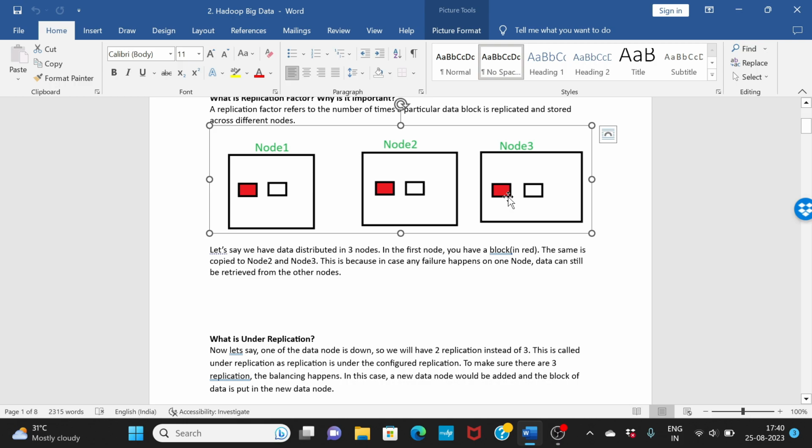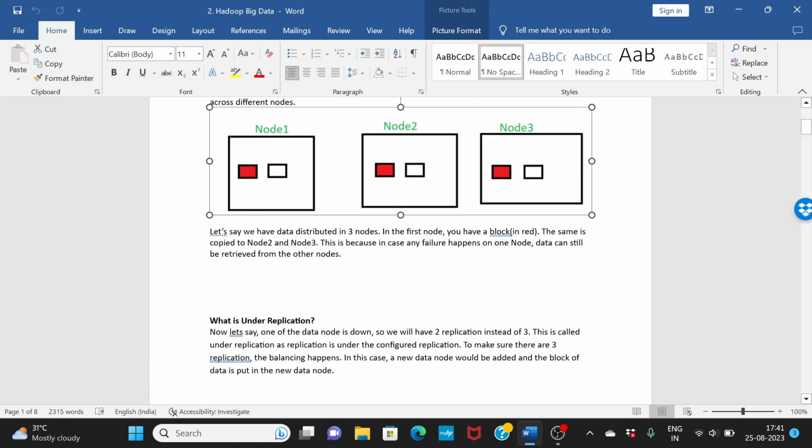That is what is called under replication, which means you started at a higher value, but now you are at a value below that. To make sure this is balanced, a new node will emerge. Let's say you have node 2 and node 3. Node 1 is down now, so the replication factor is 2 instead of 3. To balance this, a new node will come here, node 4. Then you will have replication factor 1, 2 and 3. That way the balancing happens.